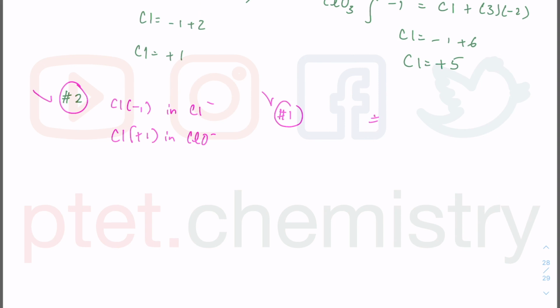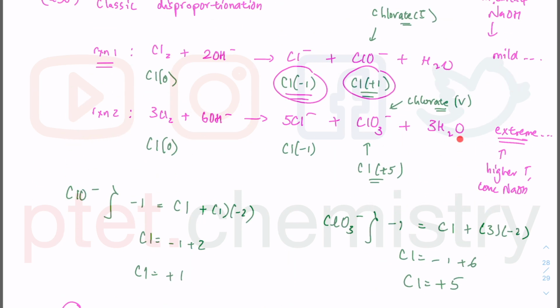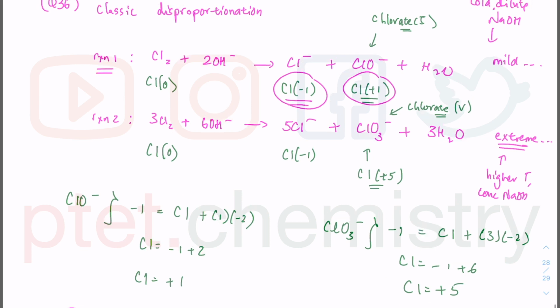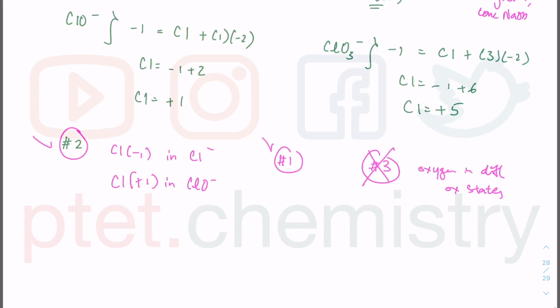Now, statement 3 is about the oxygen in different oxidation states, and that is completely wrong because the oxygen is all -2, oxygen being more electronegative than chlorine, and more electronegative than hydrogen. Of course, oxygen can have positive oxidation number when it's bonded to something more electronegative, such as OF2. Then the fluorine will be -1 and the oxygen will be +2 there. But that's not the essence of this question, so I will just leave that on the side as something not directly related to this question. So 1 and 2 are correct, so that means we are looking at option B there.